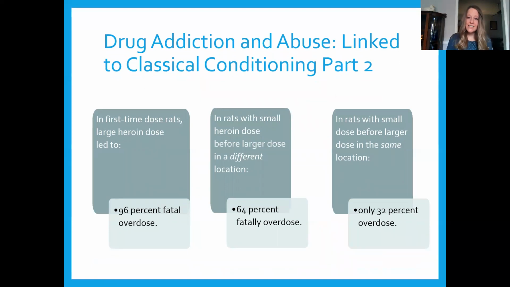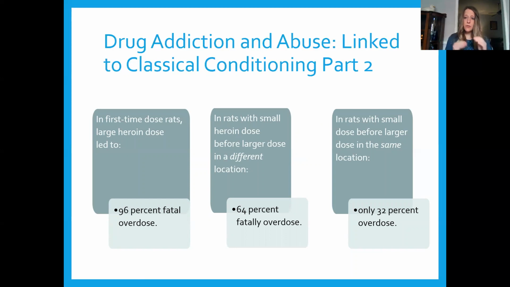They devised a study to test this hypothesis. In the control condition, rats are given a one-time high dose of heroin. 96% of rats in this condition died from overdose. In the second group, rats started with smaller doses, but were progressively increased to produce tolerance. They were then given a large dose in a new location. 64% died in fatal overdose.